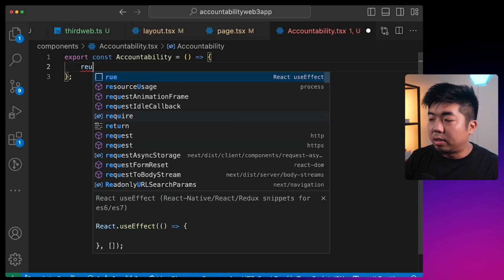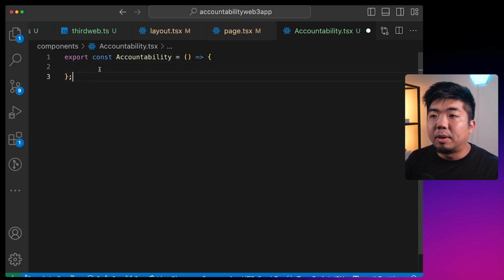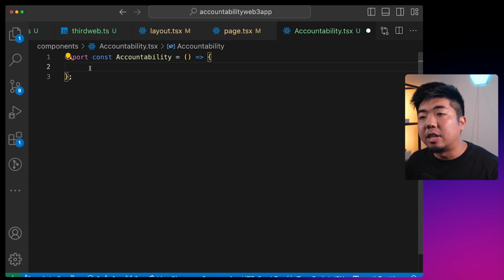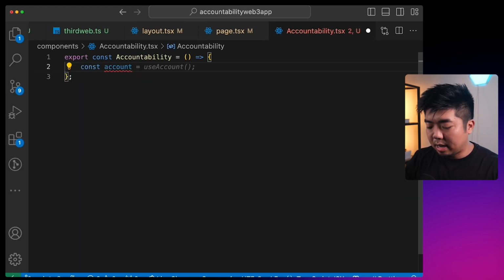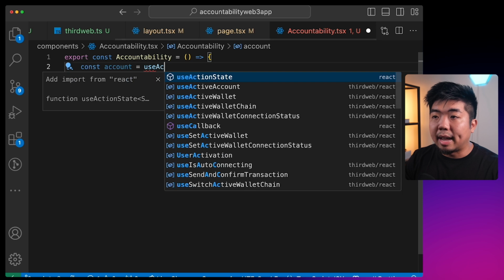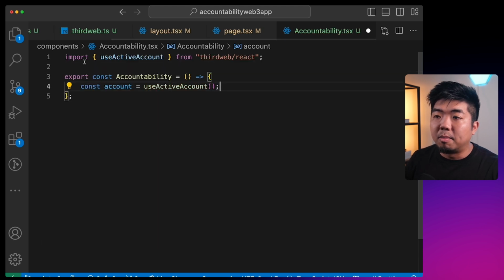And within our accountability app, we only want to show the actual front end of our application if there is a wallet connected. Because if there's no wallet connected, we shouldn't be able to interact with our smart contract. So in order to check if there is a wallet connected, we'll create a variable called account, and we'll use the useActiveAccount hook from thirdweb.